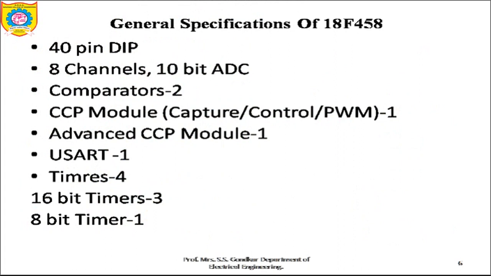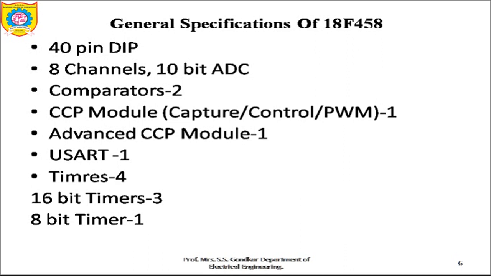I would just give you some important highlights about the 18F458 family. It's a 40 pin DIP package. DIP stands for dual inline package. It has an 8 channel, 10-bit ADC. It has 2 comparators. It has one CCP module, which stands for capture, compare and PWM, that is pulse width modulation.